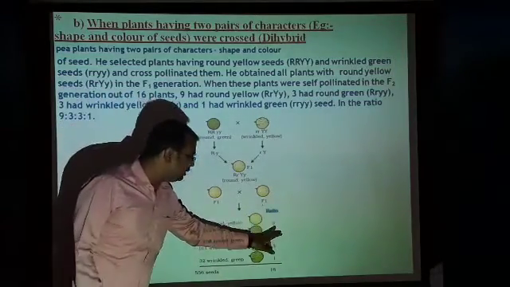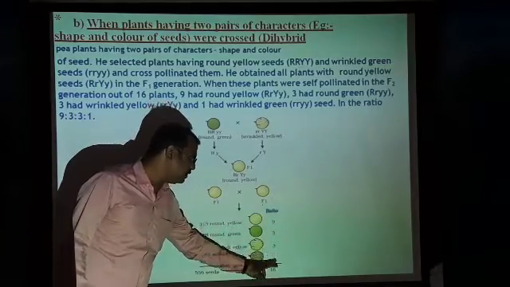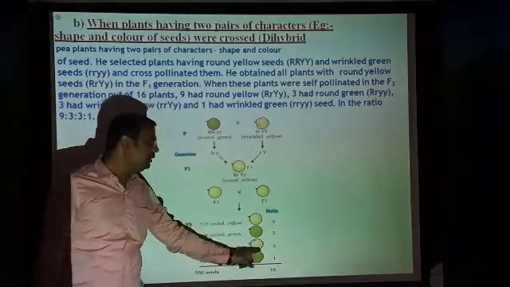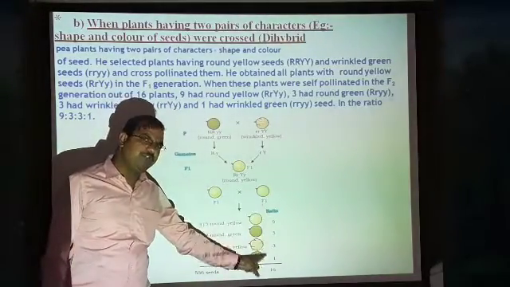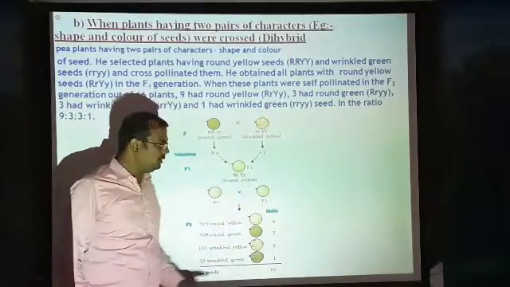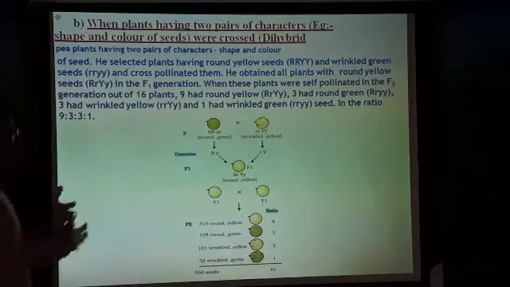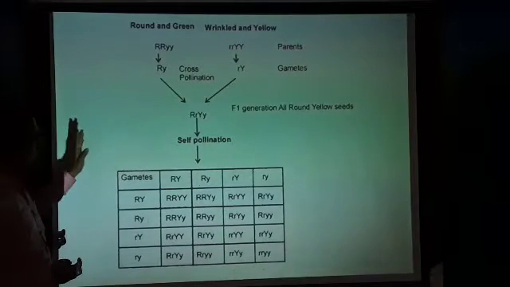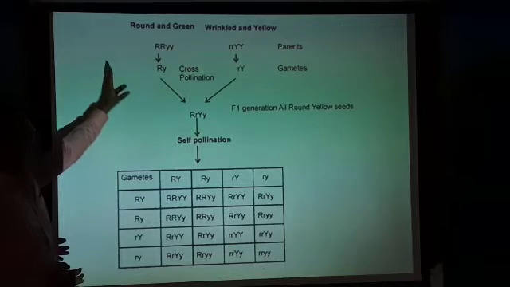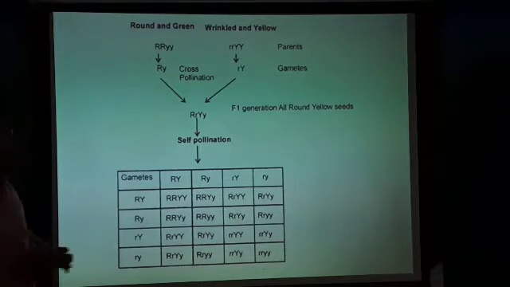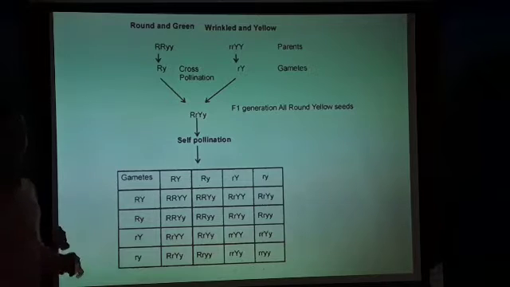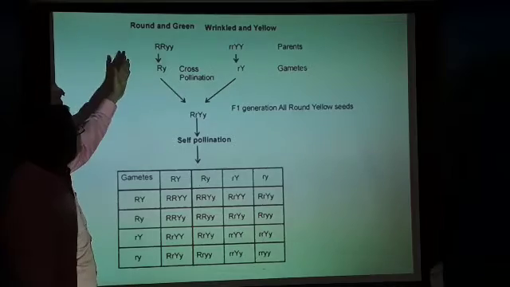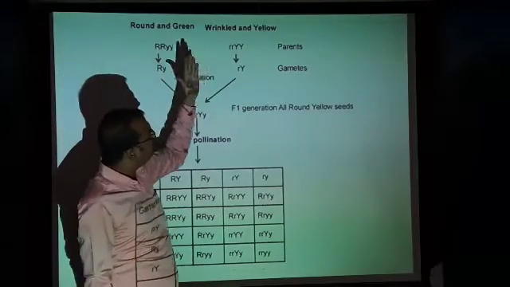You need to remember this, 9:3:3:1. This is very, very important from the examination point of view. This is called the phenotypic ratio of the F2 generation of a dihybrid cross. If you see the Punnett square, you will see how it happens. This Punnett square you need to remember. For example, it is for 4 marks. If you draw this entire table, you will get 4 marks if they ask it in an examination. First, what did he take? Round and green, and wrinkled and yellow.